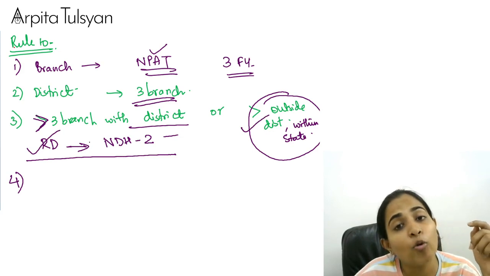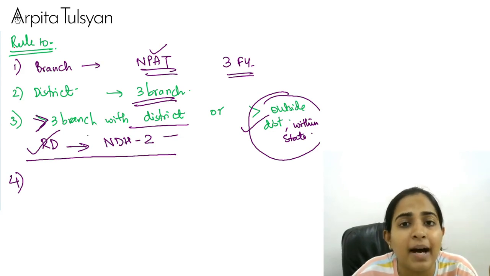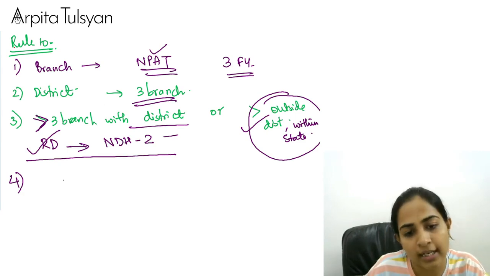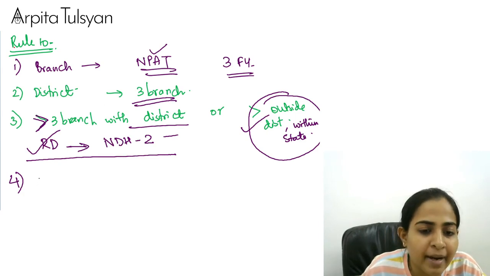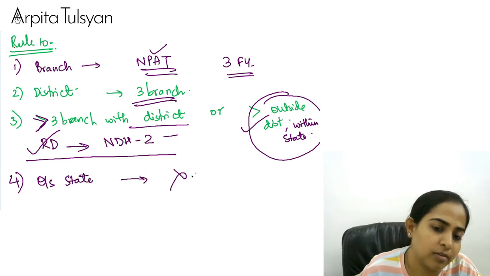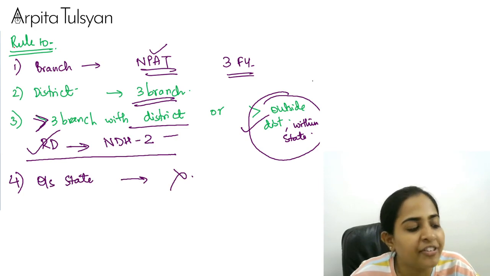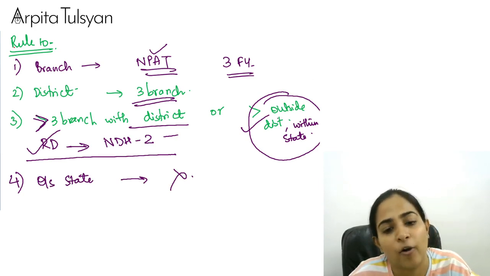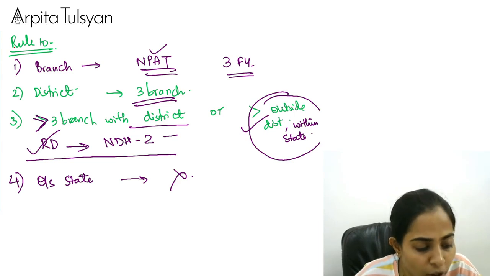But if I want to go and open in, say, Ahmedabad, Gujarat, then that is not allowed, because opening branches outside the state is not allowed. Means within district is allowed, outside district within state is also allowed, but outside the state is not at all allowed.